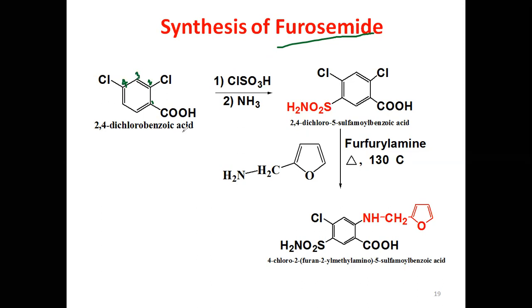2-chlorobenzoic acid. When treated with chlorosulfonic acid and ammonia, what happens? You get a sulfonamide group. Why? Carboxylic acid is a meta director. So at the meta position, you are getting the sulfonamide group.